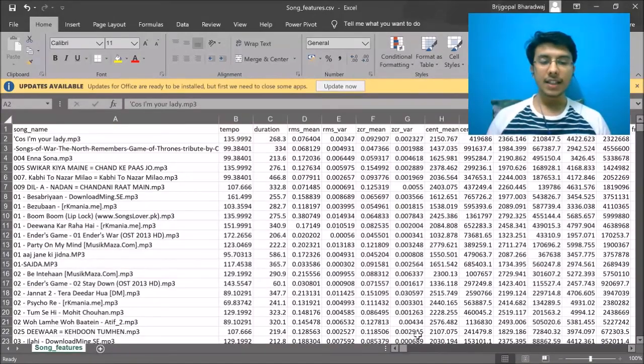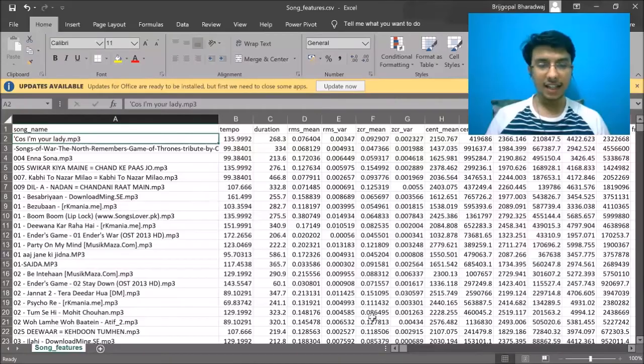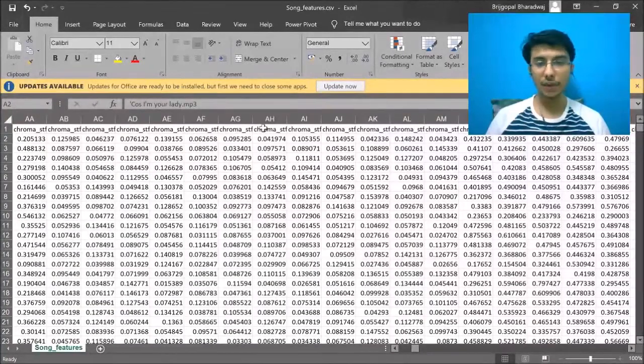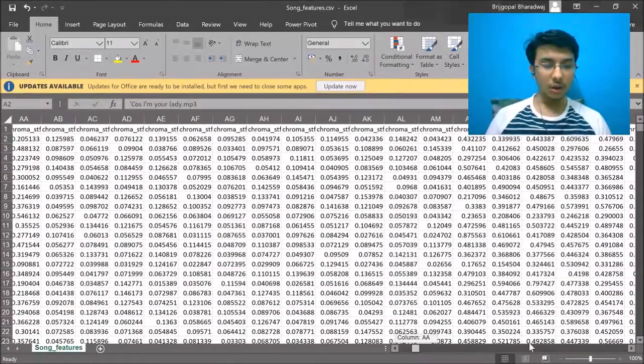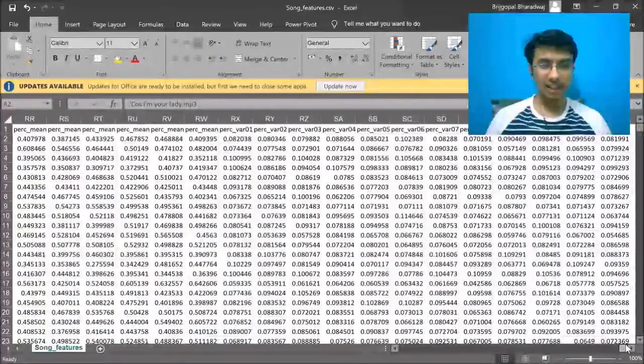As you can see, this is the CSV file that contains all the data. Here, these are the song names, and these are all the content-based values that were extracted. You can note the labels for each of these columns, and once all these values are computed, now we are ready to perform the final clustering analysis on the songs and see which songs can be grouped together.